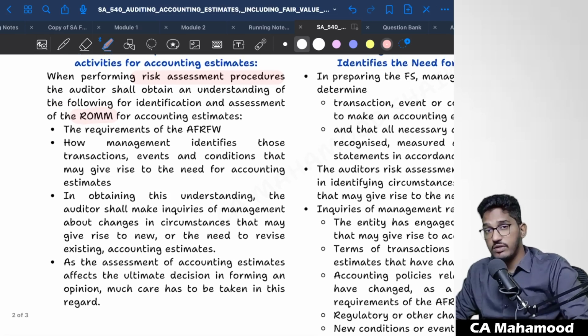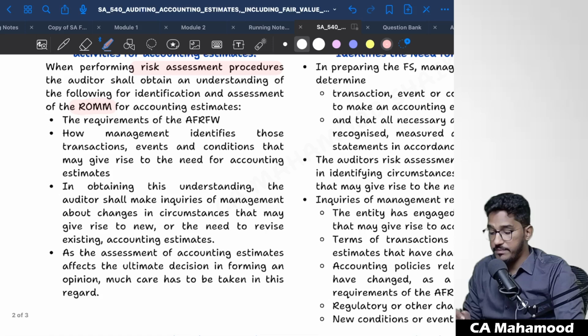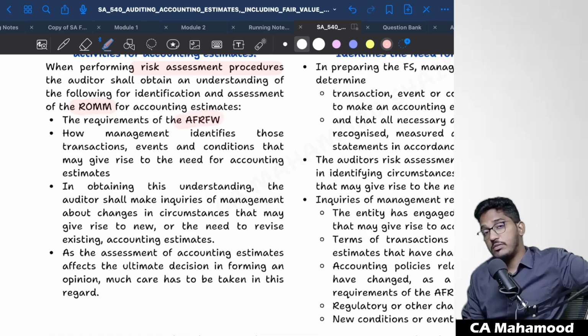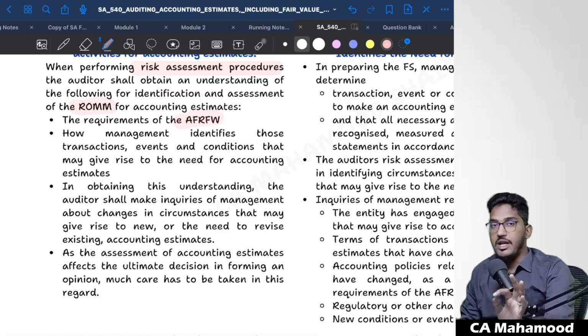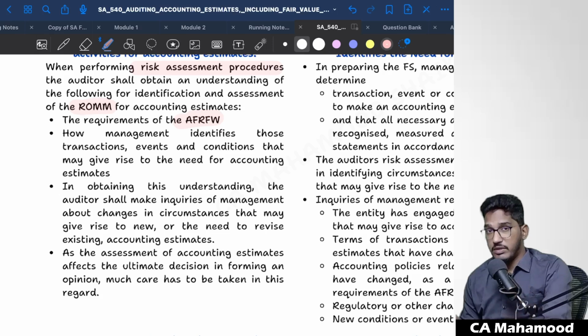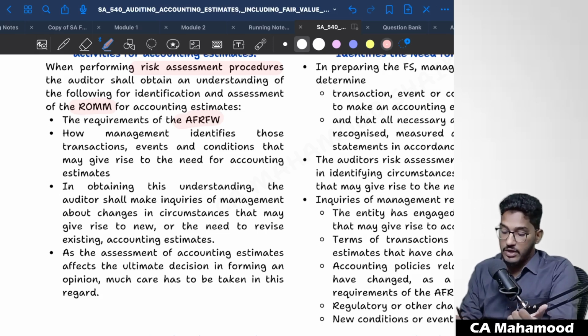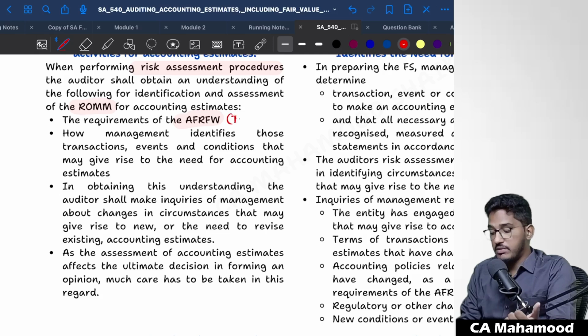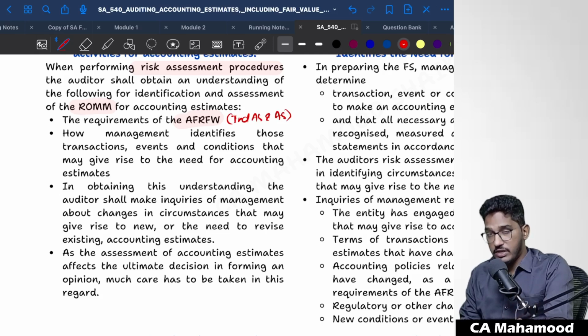Sir, how will I come to know whether accounting estimates carry risk of material misstatement? First, you should understand the requirements of the applicable financial reporting framework. What does the applicable financial reporting framework say regarding accounting estimates? What accounting methods are they prescribing? What disclosure requirements are they prescribing? You need to understand that. So first you should understand the requirements of the applicable financial reporting framework, like Ind AS and AS, what accounting and disclosure requirements they prescribe regarding accounting estimates.